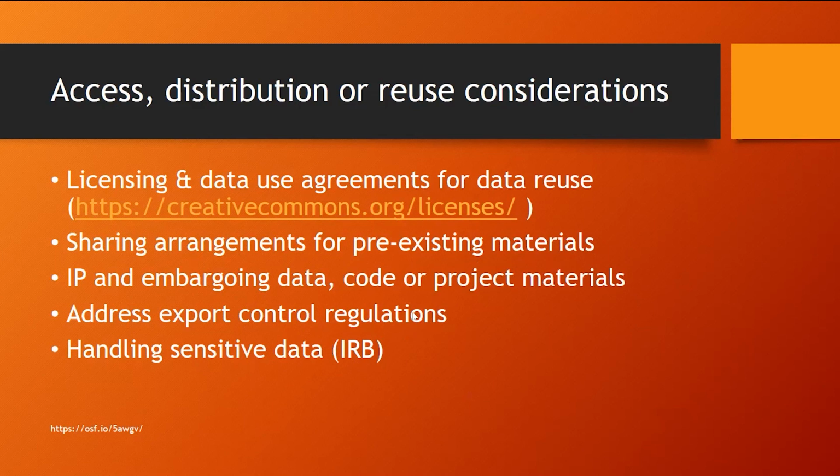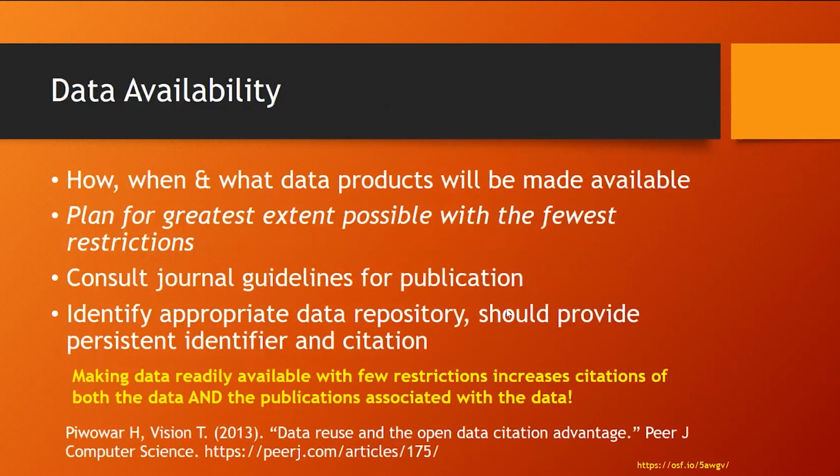And this is another thing I have not gone into that really needs to be at the front of your planning: is there potential intellectual property involved? That is a whole other branch on that planning process. And then of course the IRB and handling sensitive data, that should have been taken care of by now as well. So, okay, availability. I think to a large extent I've already described this.